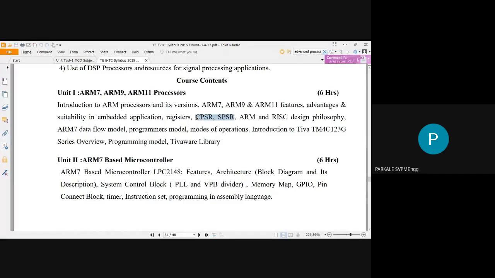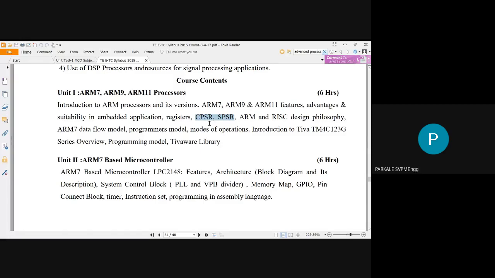So this CPSR is called the current program status register, and SPSR is called the saved program status register. So basically, these are the two registers that are used to find out the status of your ARM7. So these are called the status registers. In 8051 or PIC, you have flag registers. So that flag register is equivalent to the CPSR and SPSR. So these are called the status registers.